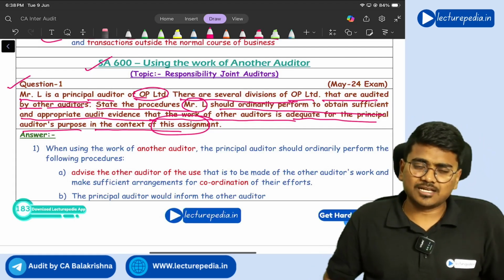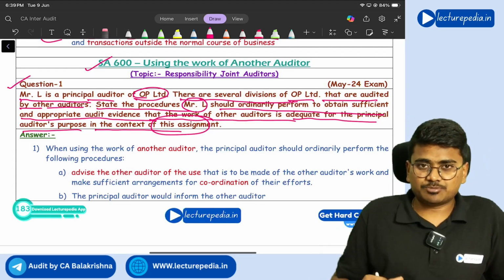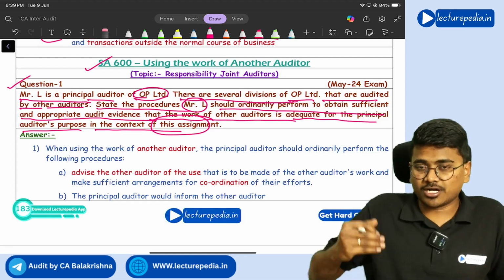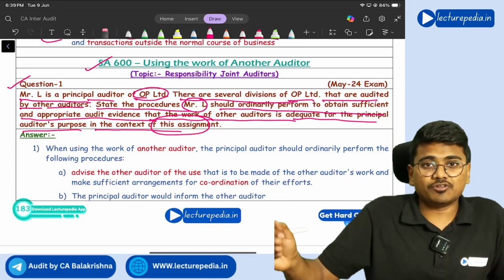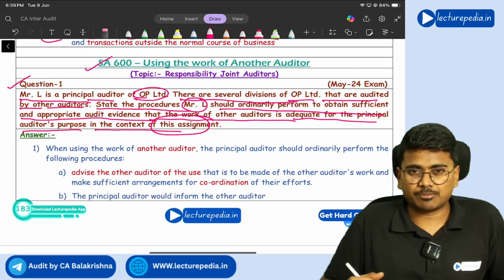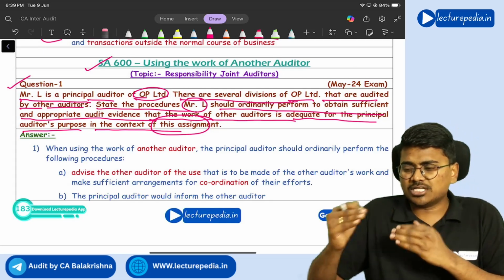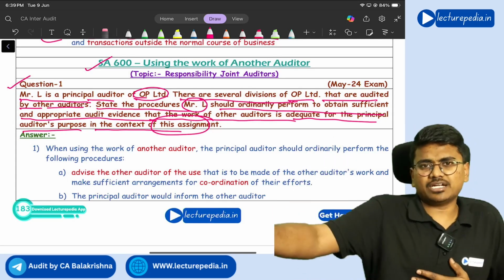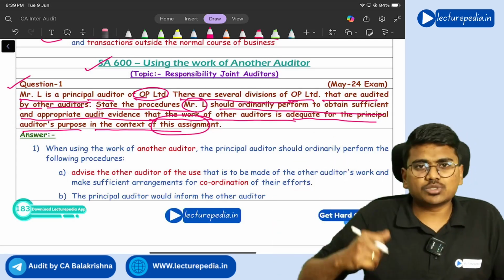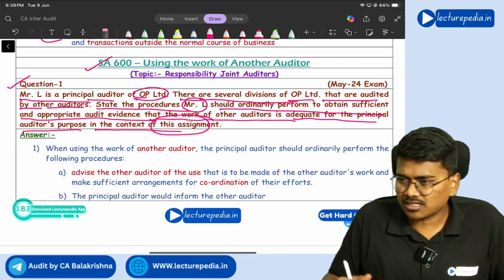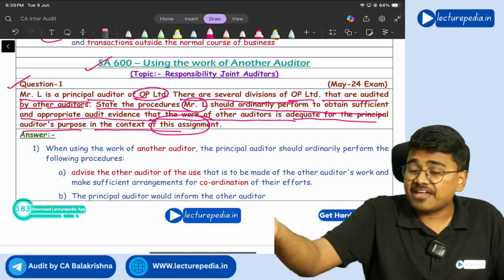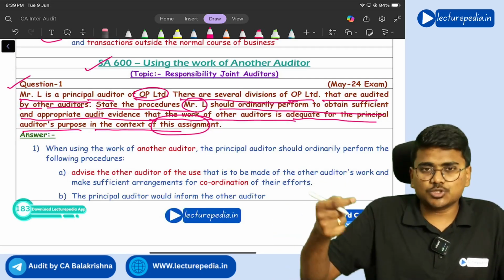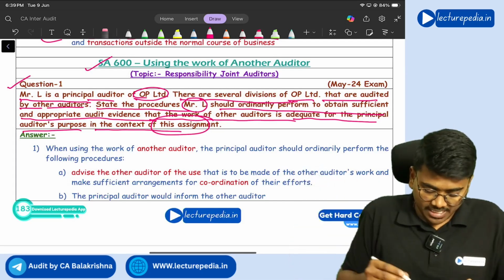So they are asking what audit procedures the principal auditor has to perform in order to decide whether the work of the other auditor is adequate for his purpose or not. Nothing but how they should coordinate. First of all, the principal auditor should communicate with the other auditor and tell the other auditor that, see, other auditor, the work that you are doing, I will be using your work once you do that work. Like that, you have to coordinate with the other auditor.